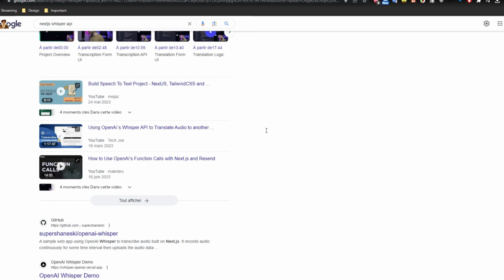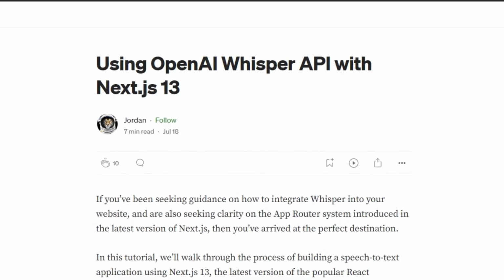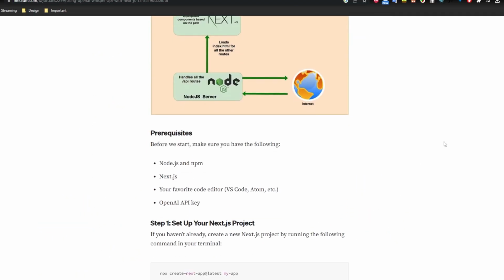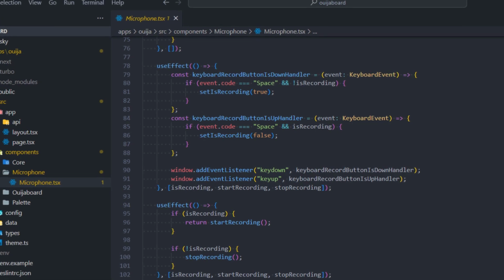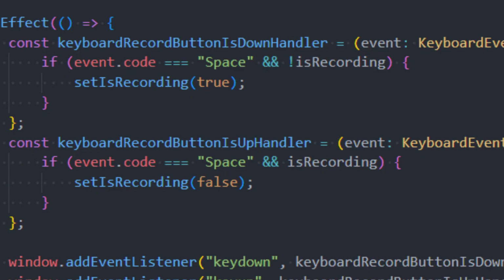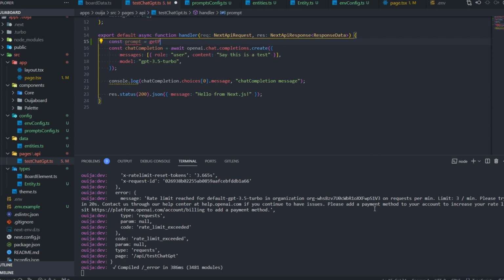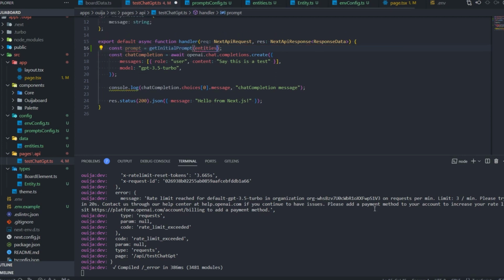So after doing some research on Google, I was very surprised by how fast I found a guy who already did something like this. I only had to make some adjustments like recording when the spacebar is pressed, fixing some things that would have been easier to fix if I knew what I was doing at this time.